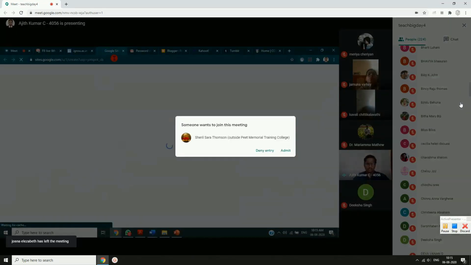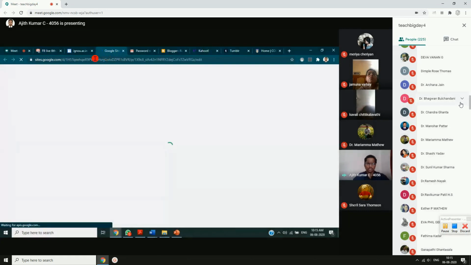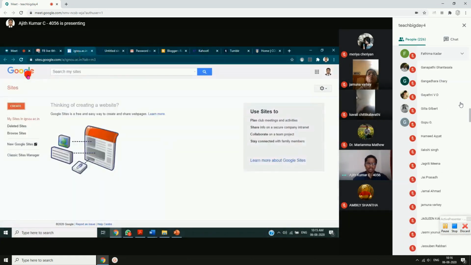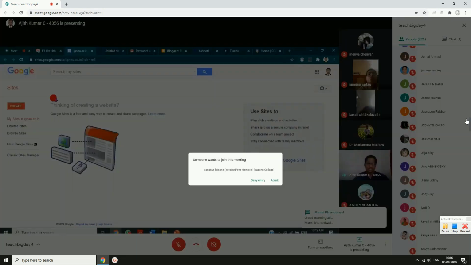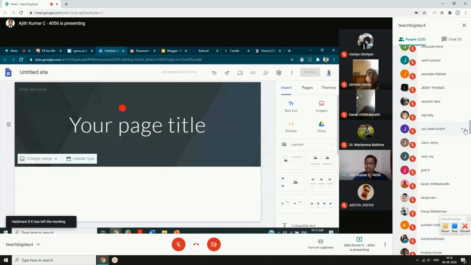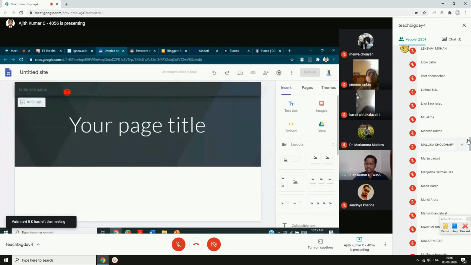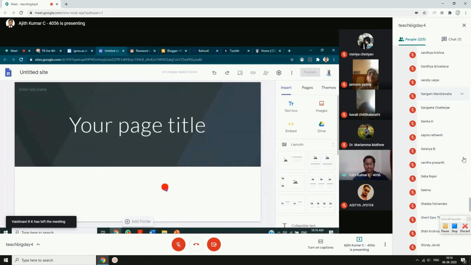Let us see how it is working. Google Sites is now coming in a new window. We were in this interface, in this window. When I clicked on create, it opens in a new window. So this is going to be the interface again where you can create a website.